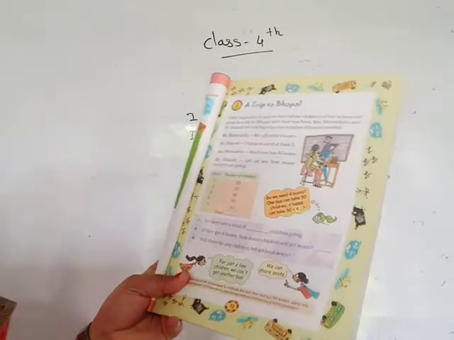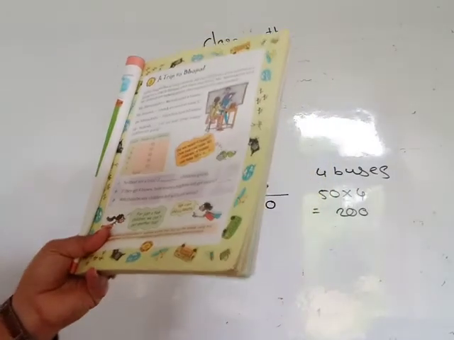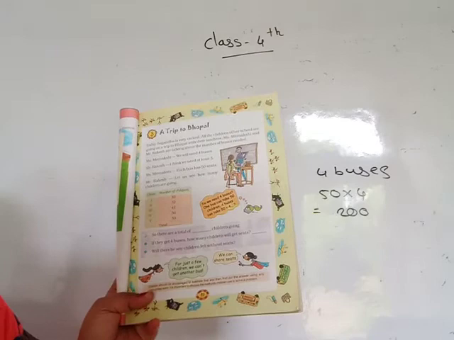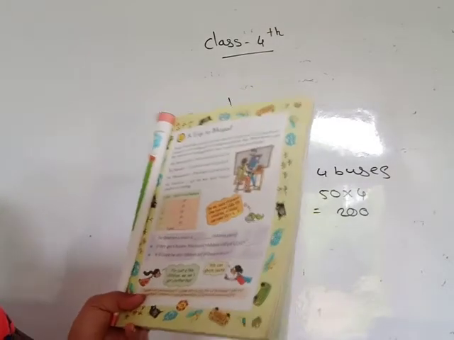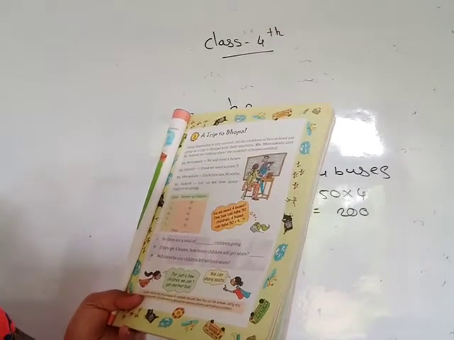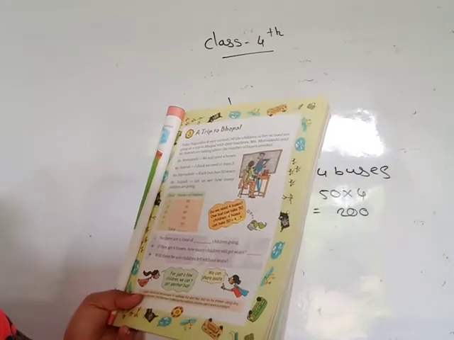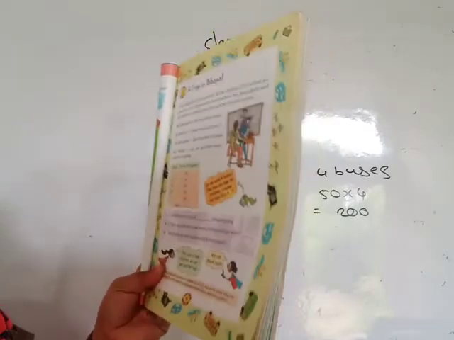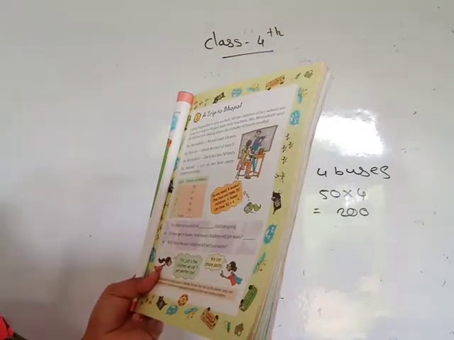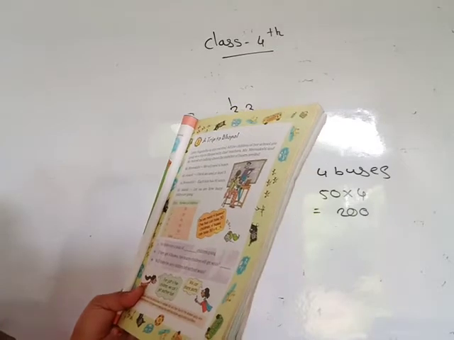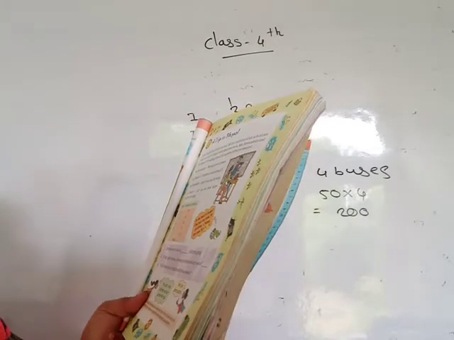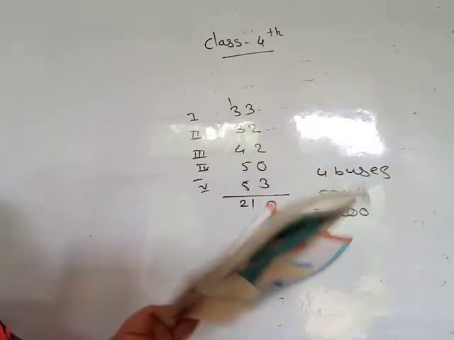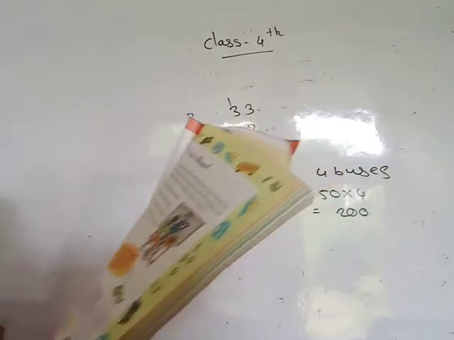Do we need these 4 buses? 1 bus can take 50 children and 4 buses can take 50 into 4 is equal to 200. So there are a total of 210 children going. How many children are going here? Total 210. If they get 4 buses, then how many children will get seats? 200. Will there be any children left without seats? Yes, 10 children remain.